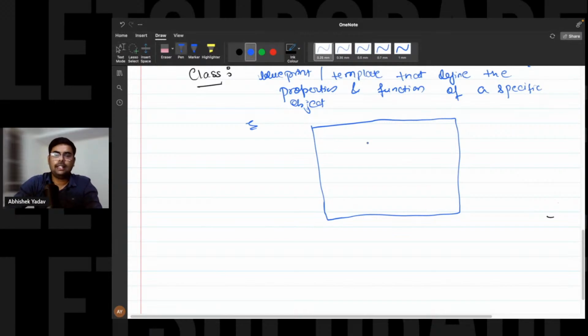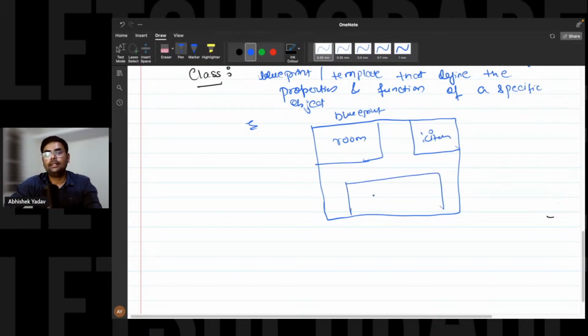In this blueprint, this area is for the room, this is our kitchen, this is the hall, like this. This blueprint is defining the properties and functionality of a flat.